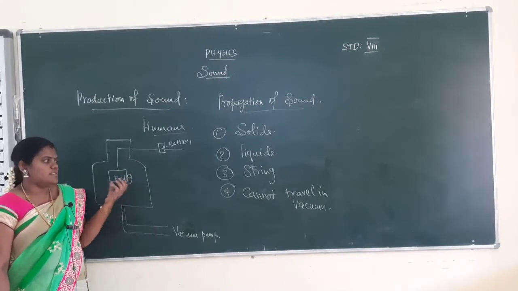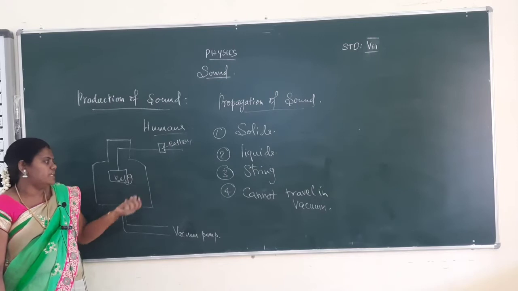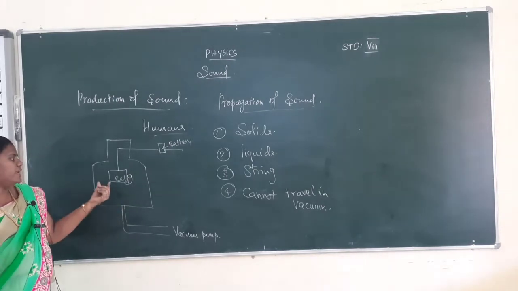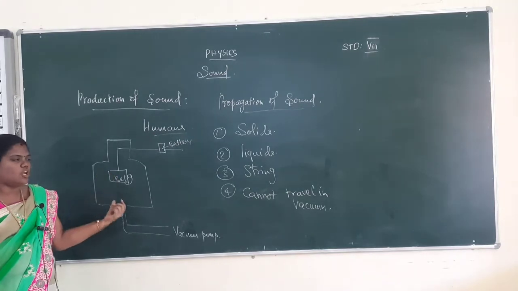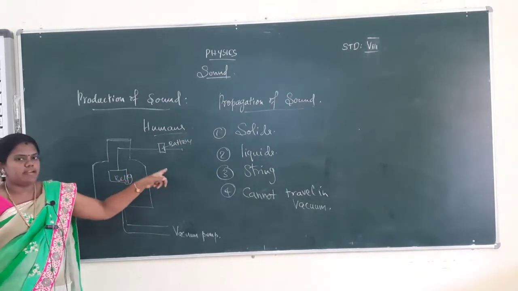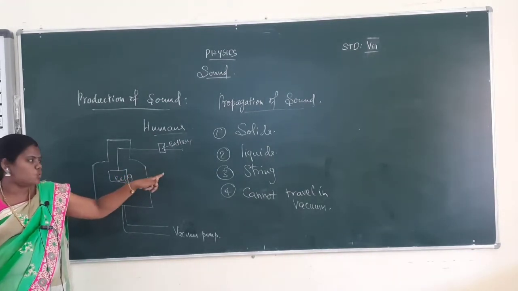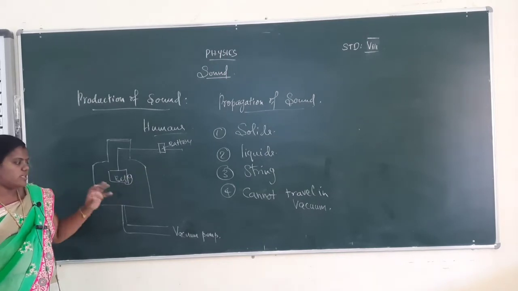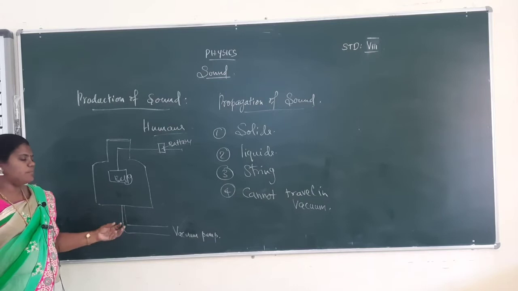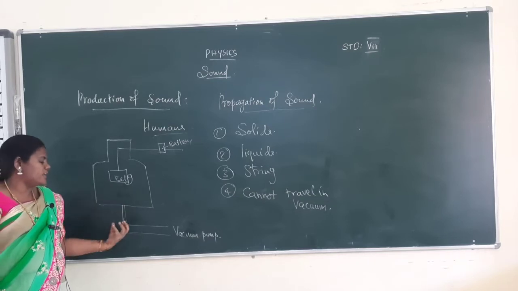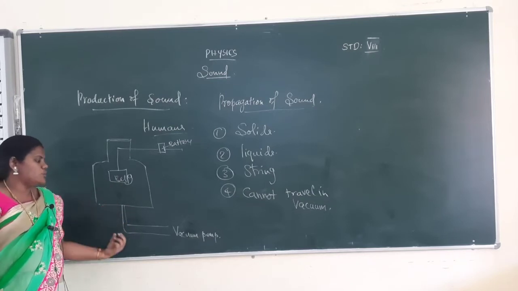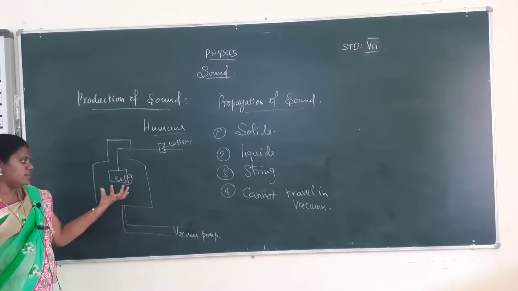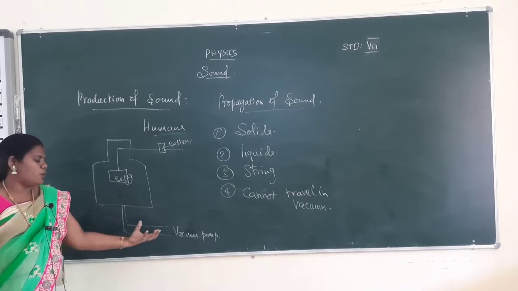In the bell jar experiment, to show that sound cannot travel through vacuum, first we take the jar and keep the bell inside it. The bell is attached to the battery. When the battery is switched on, the bell rings and the sound is heard outside. But at that time, you remove the air from inside the jar by using the vacuum pump.